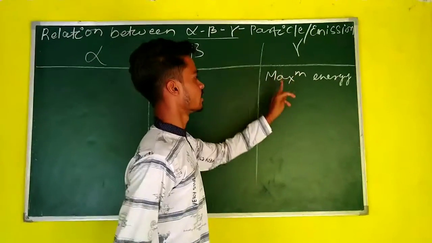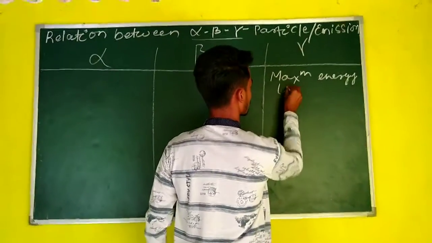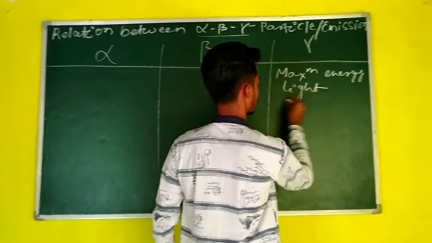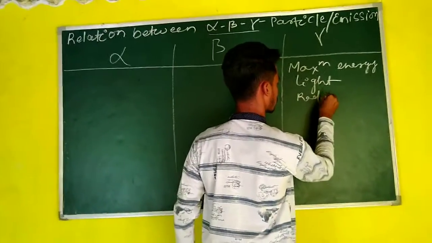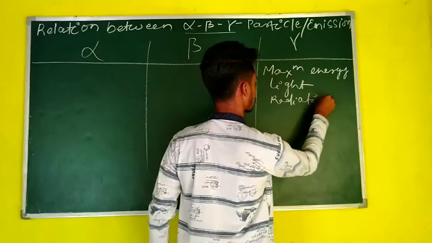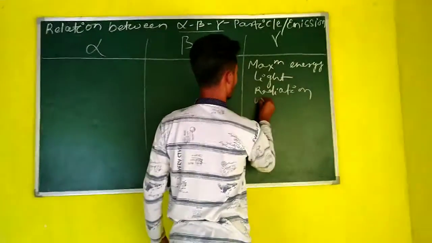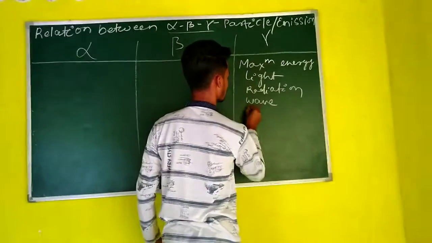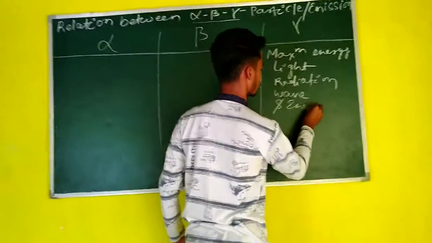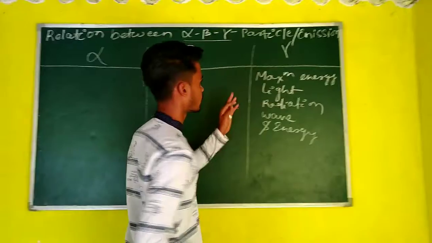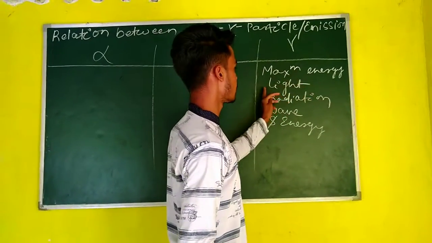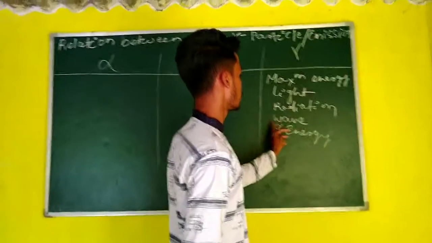Students, gamma particle is light also, radiation also. Gamma is a light, radiation, wave and energy. Okay, gamma particle has maximum energy, it is a light or a radiation or a wave.